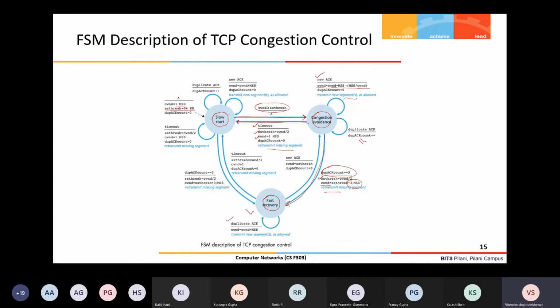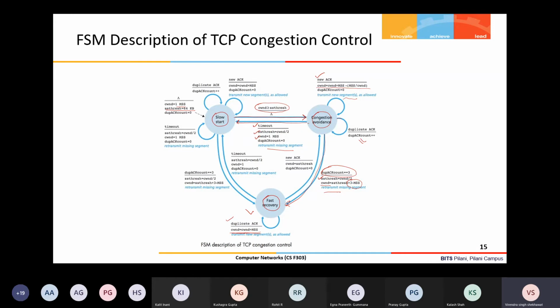So once 3 duplicate ACKs are received corresponding to the 3 segments, you enter into fast recovery. You do the retransmission and set the new threshold value and congestion window. But for subsequent packets which have been sent, the 4th packet, the 5th packet, you might also receive duplicate ACKs, because you retransmitted, but the retransmitted packet has still not reached the destination. So till then you will get the 4th and 5th subsequent duplicate ACKs. So you continue to increase your window by 1 MSS, and stay in fast recovery.